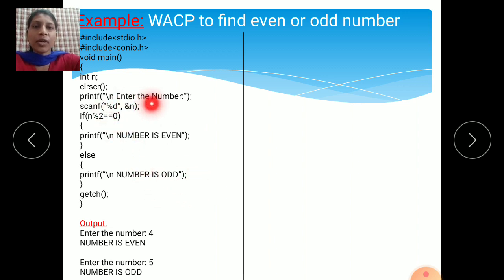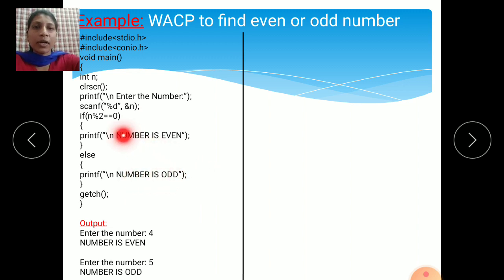See, if you enter any odd number, for example 3, then 3 is not divisible by 2. If you divide by 2, the remainder comes 1. So that number is not an even number, it is an odd number. So the cursor comes to the else part, this statement is executed and it will display the message on the monitor screen that whatever number you have entered is an odd number.